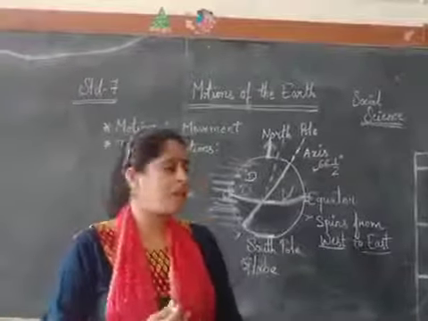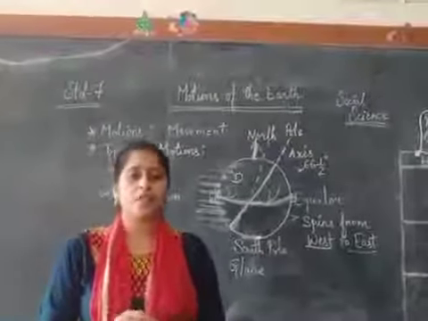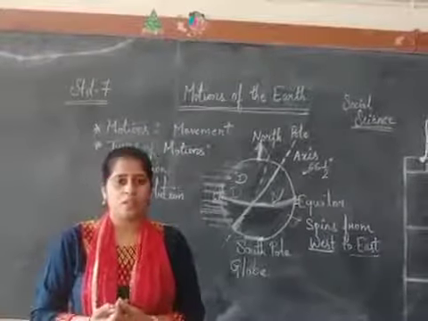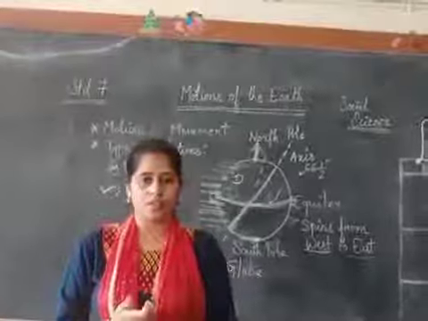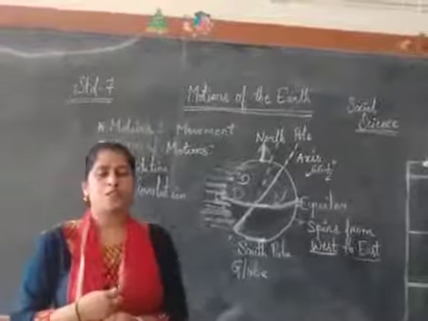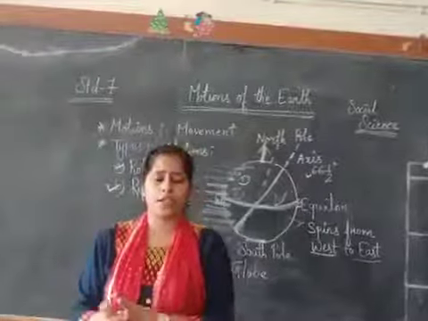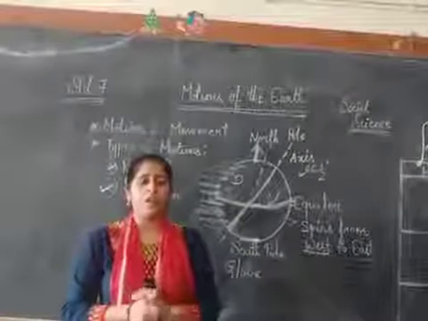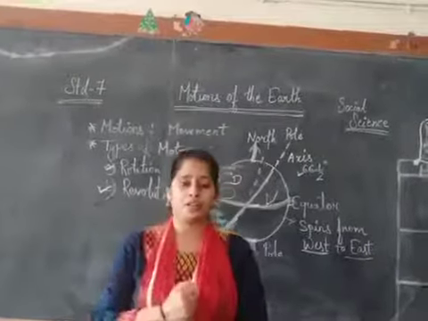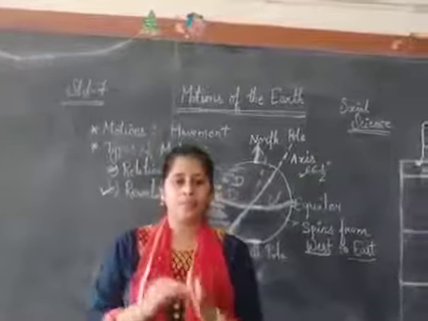Now we will understand about the revolution. Revolution means the movement of the earth on a fixed path or orbit. When the earth revolves around the sun, that fixed path is called the orbit, and it is not round, it is elliptical in shape. The earth takes 365 days to complete one revolution and the speed of revolution is 1780 km per hour.